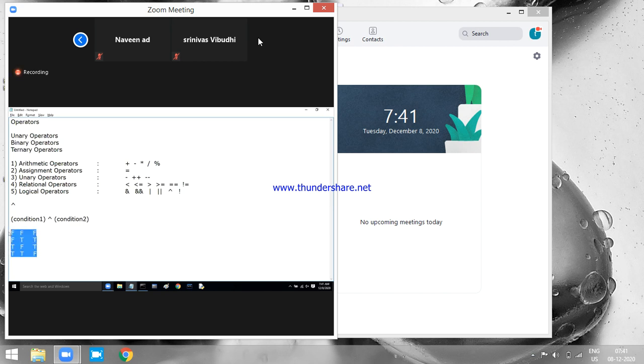This is the truth table. This is called a truth table, right? Truth table for what? XOR operator. Truth table for XOR operator.